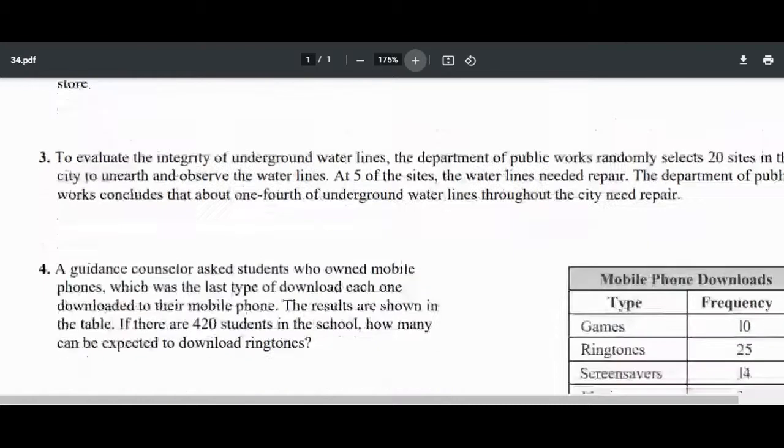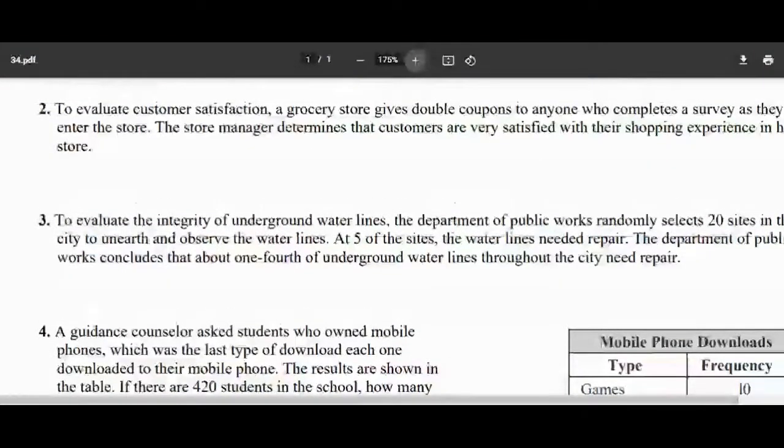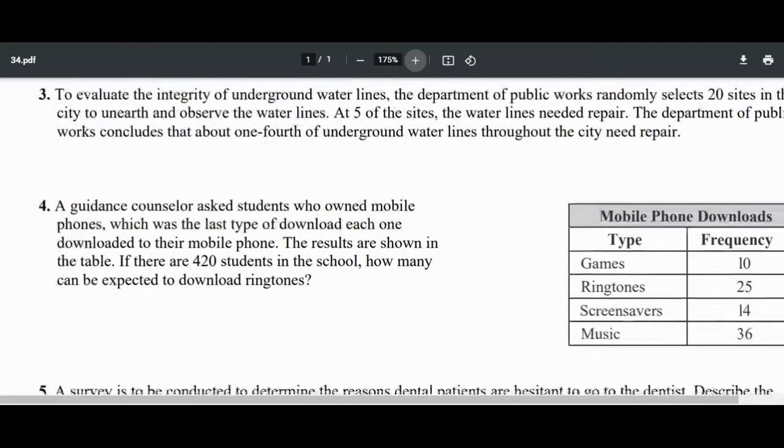All right, so next is to evaluate customer satisfaction. A grocery store gives double coupons to anyone who completes a survey as they enter the store. The store manager determines that customers are very satisfied with their shopping experience in his store. Okay, this conclusion, it's not valid either because it's biased because there's a reward given. Okay, so obviously if I'm giving you something to answer this, you're going to be a little happy and swayed, right?